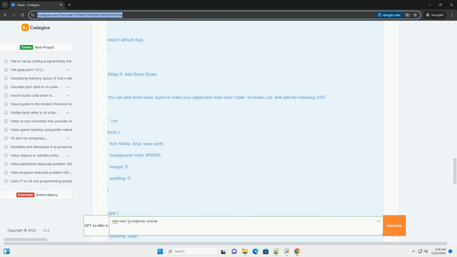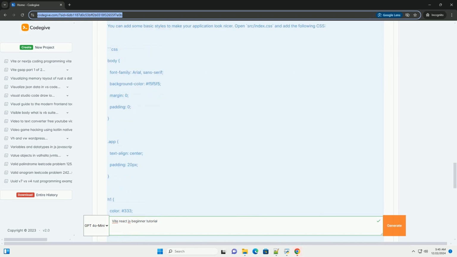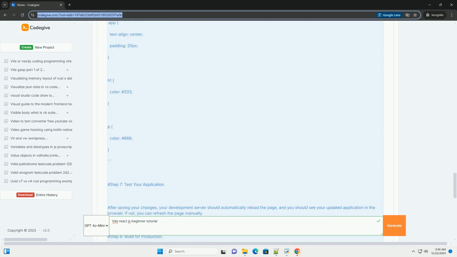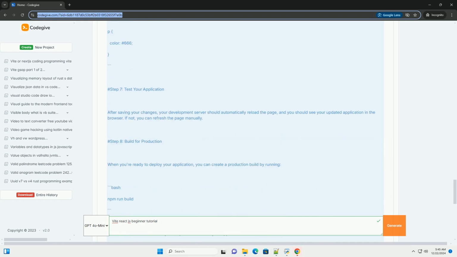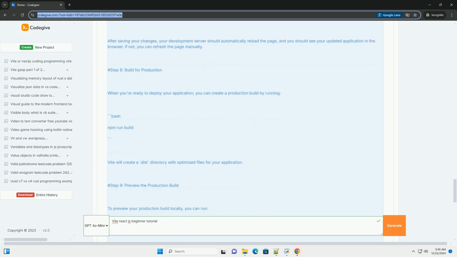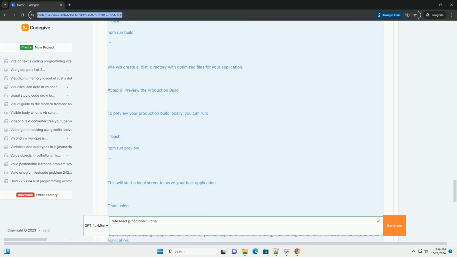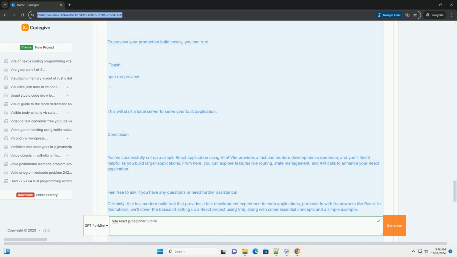3. Run the following command to create a new Vite project with React. Bash: npm create vite@latest my-vite-react-app --template react. Here, my-vite-react-app is the name of your project. You can replace it with your preferred name. 4. Navigate into your project directory. Bash: cd my-vite-react-app. Step 2.